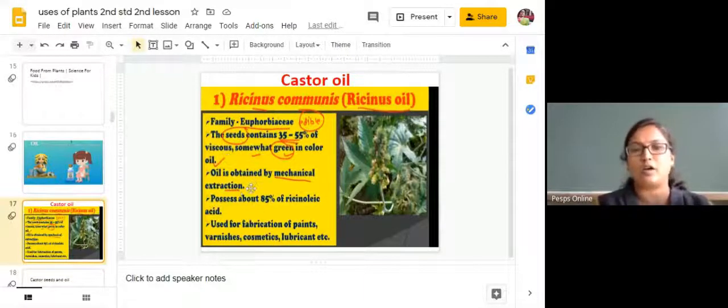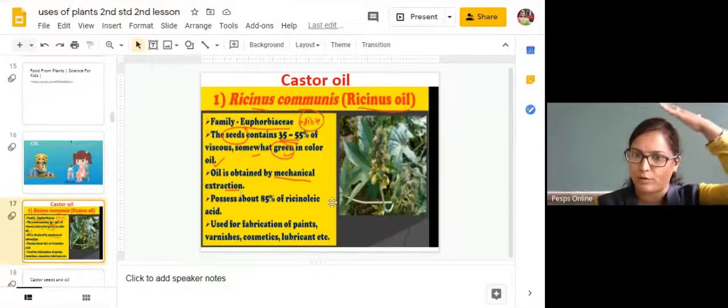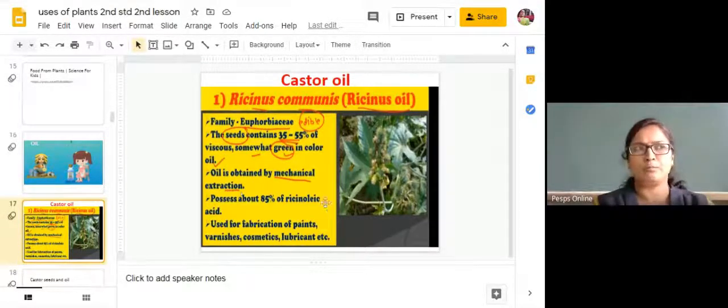In Kannada, we call it haralenne. Mostly we use this for reducing our body temperature. We apply it on our forehead. Sometimes we use castor oil for medicinal purposes if we have a stomach pain.